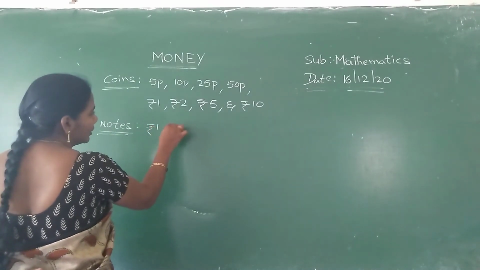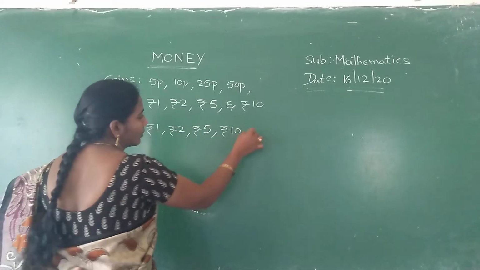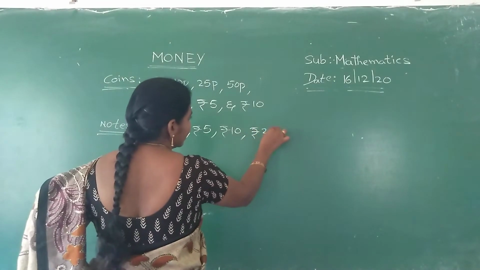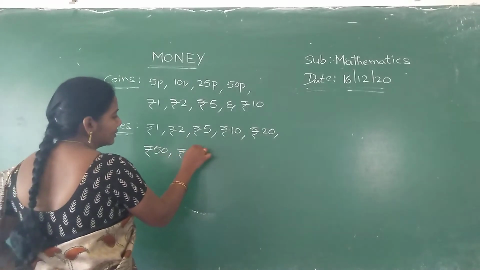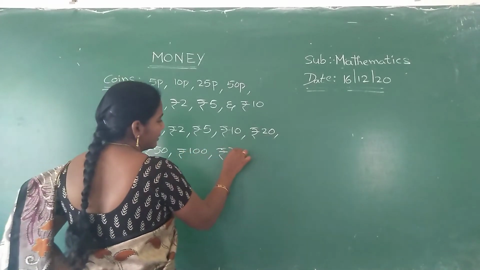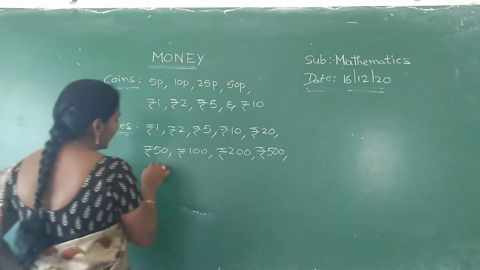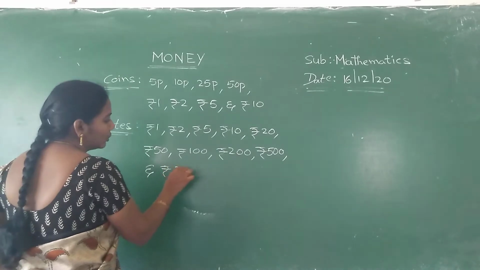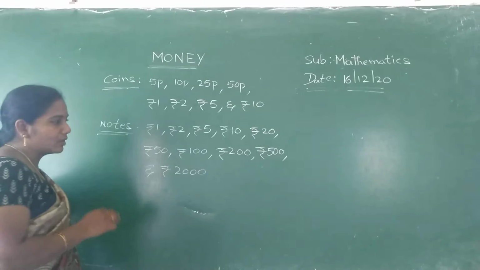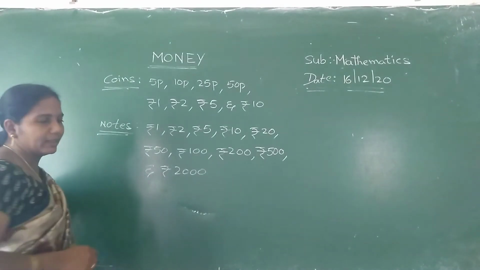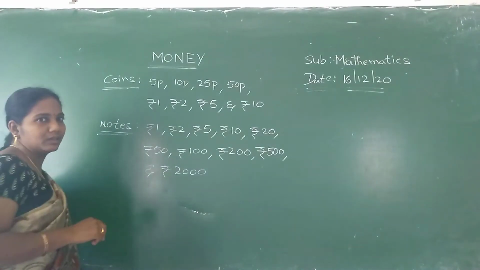1 rupee, 2 rupees, 5 rupees, 10 rupees, 20 rupees, 50 rupees, 100 rupees, 200 rupees, 500 rupees and 2000 rupees. 1000 is also there, Nana, but it is not available now. That's why I didn't write it. Okay. Indian money is in the form of coins and notes.